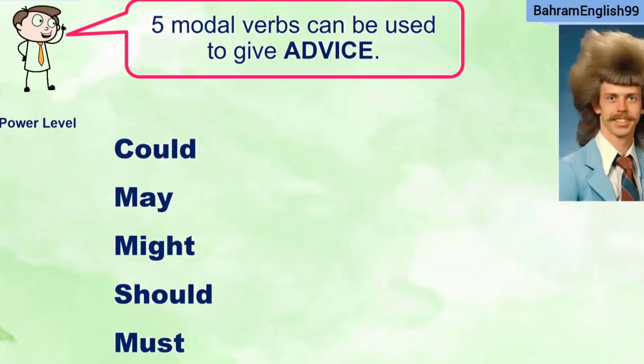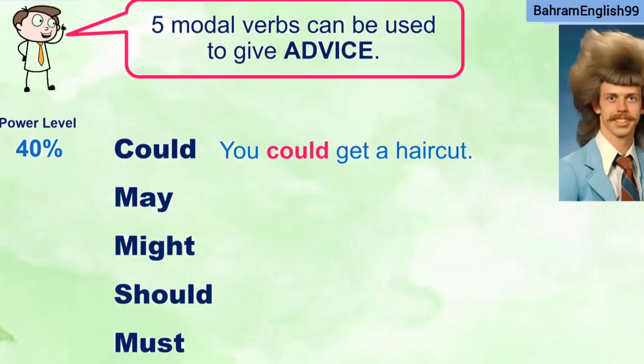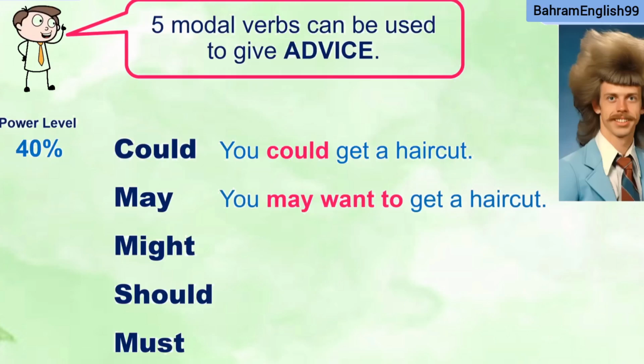First one, could. Whoa, nice hairstyle. You could get a haircut. Could, what would be the power level? Could is about 40%. It's not very strong. You could get a haircut. May. I told you it was a little strange because you need not only may, but may want to. You may want to get a haircut, 50%.